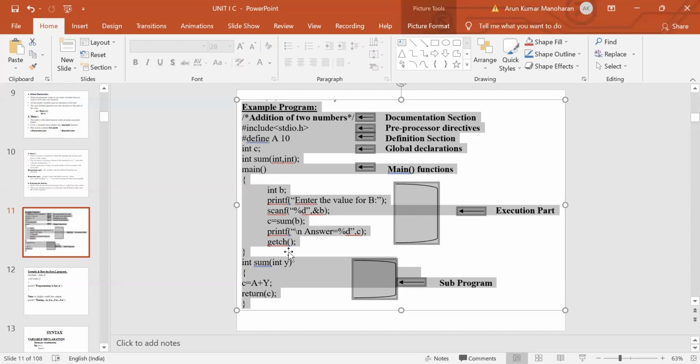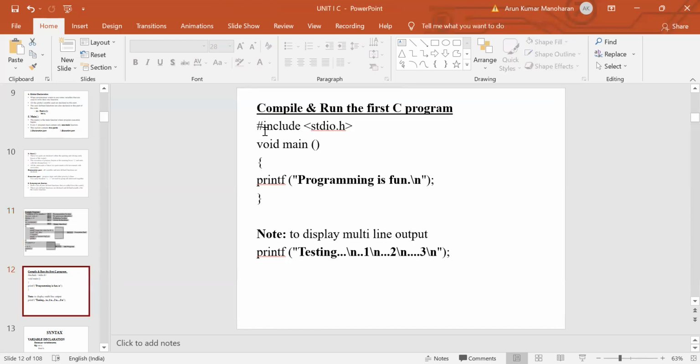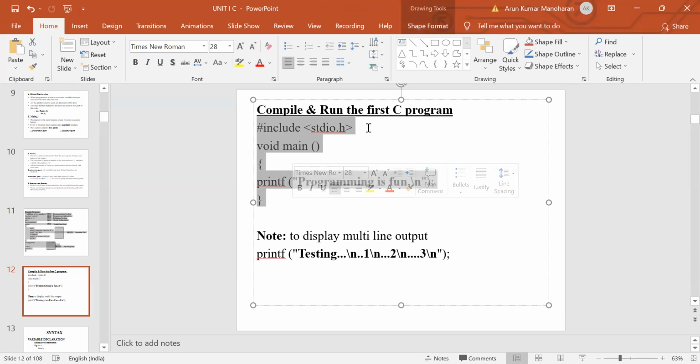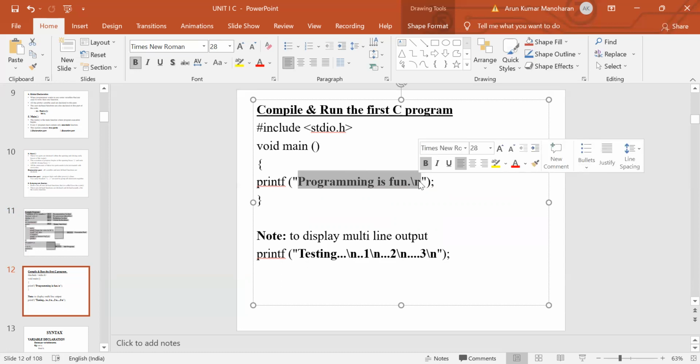Okay. So and then followed by the main function, the next one is the subprogram section. Okay. So next we are going to see another simple example. In this example, the first statement is a header file. Okay, that is a preprocessor directive, and then followed by the main function. Here this main function's return type is void. Okay, and then within the main function there is one printf statement. All the statements that are written inside the double quotes will be displayed on the output screen. Okay, so by using this printf function we can display the output. By using the scanf function we can read the input from the user at runtime.